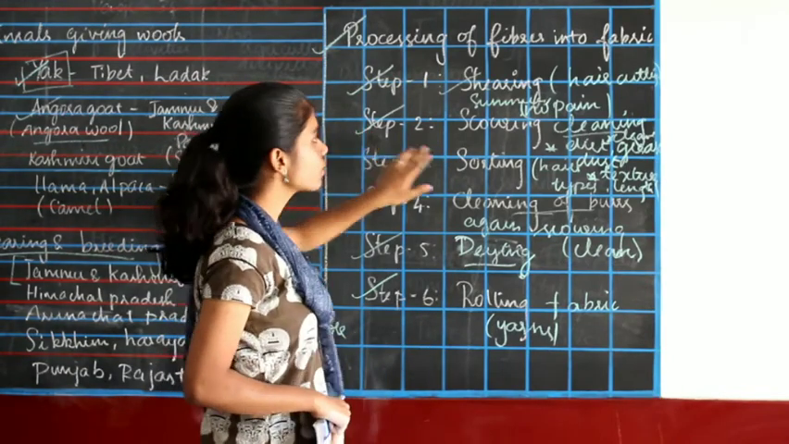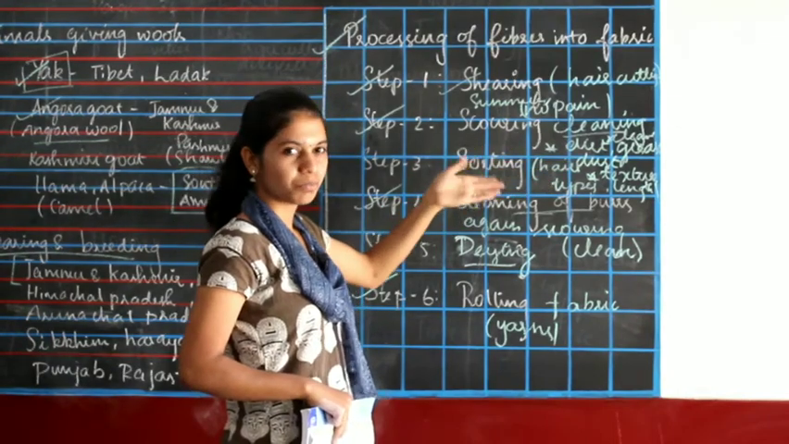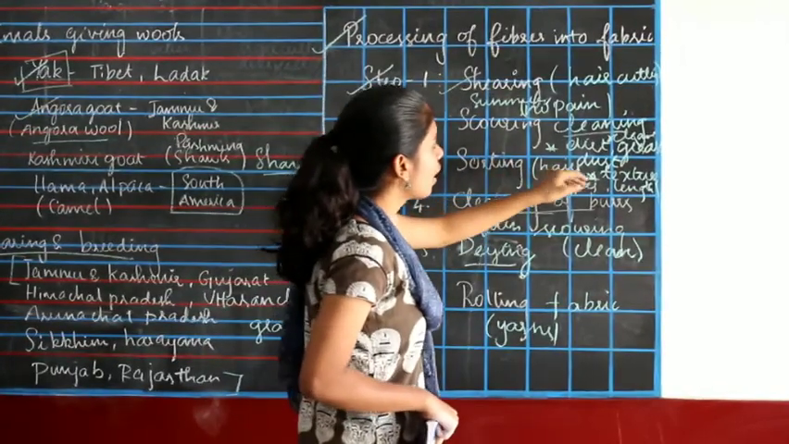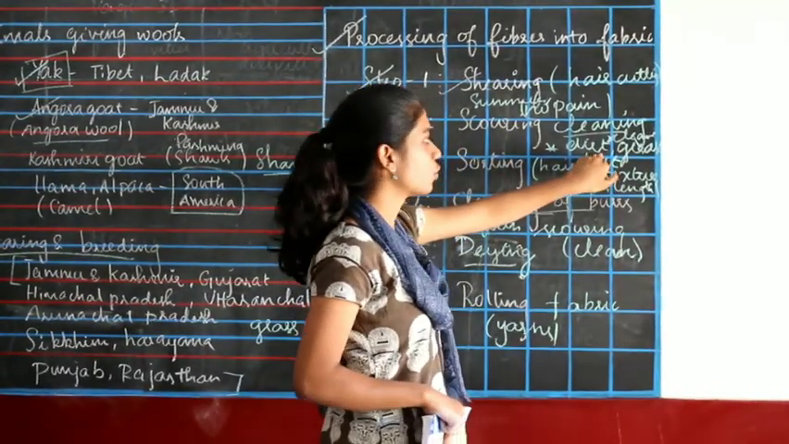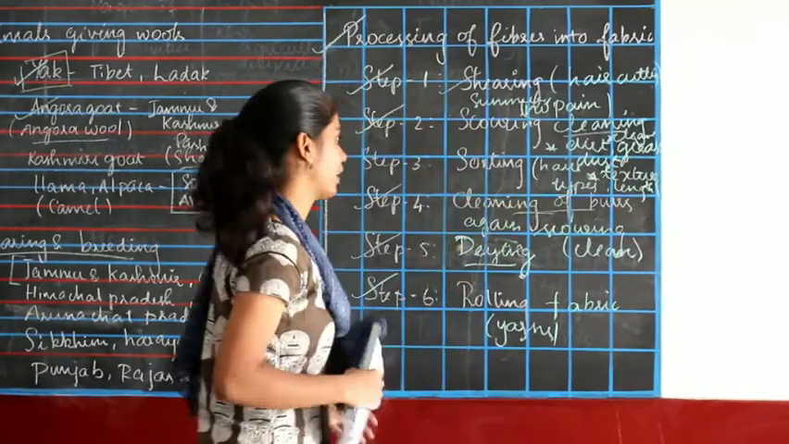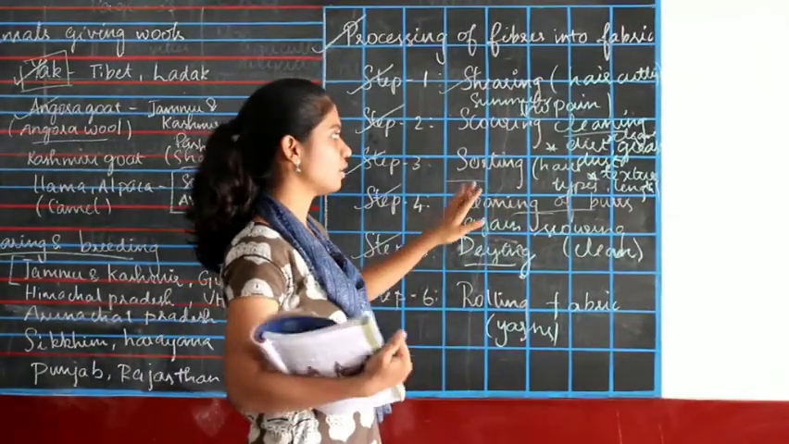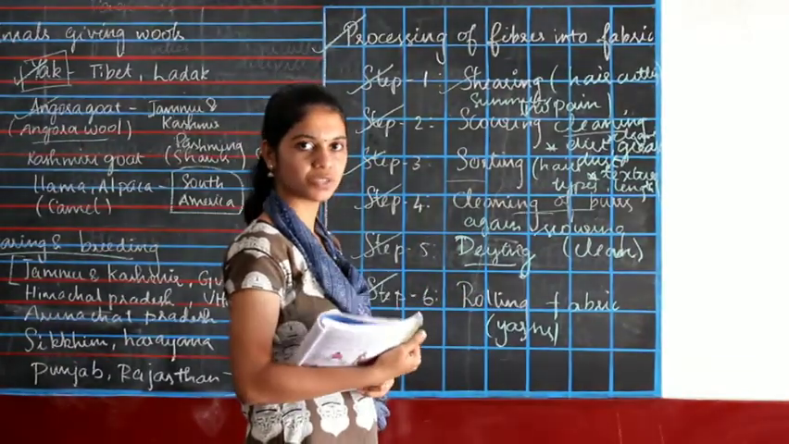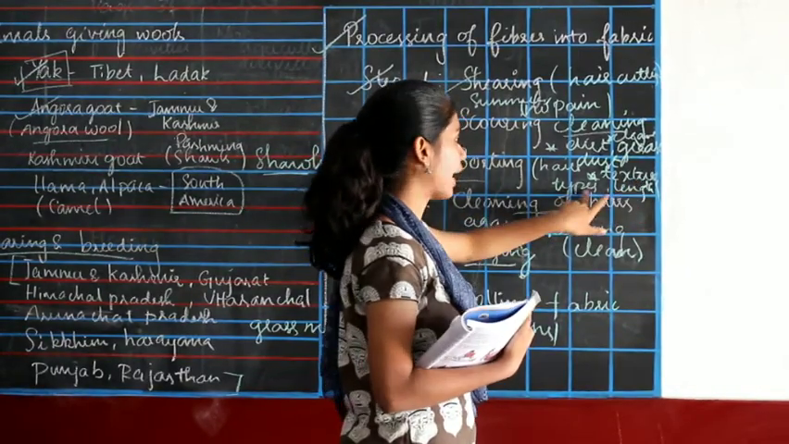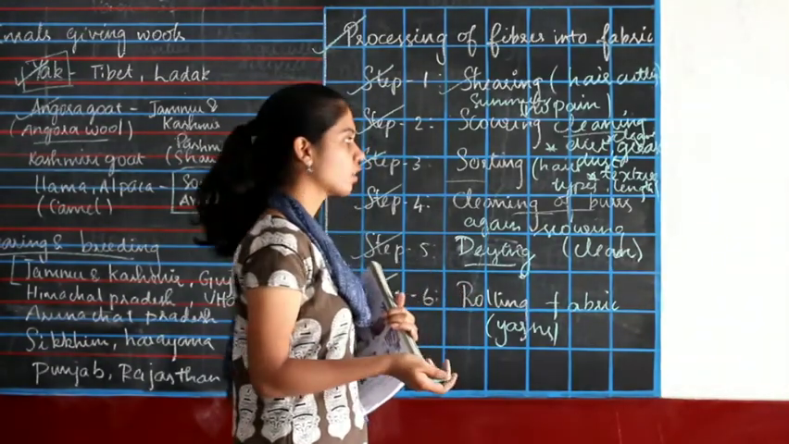So second step is scouring. Scouring is cleaning. We clean the hair which is shaved from the goats to get rid of grease, dust, etc. So next is sorting. Sorting is arranging what we obtained. We arrange this based on textures, types and length, so that we can make this into different types of clothes.